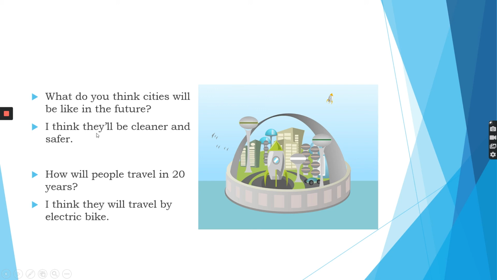I want you to notice here they'll, which is the contraction of they will, and after the will we have the verb be, which is in the infinitive or in the base form. And here also we have they will, and the verb is travel in the base form.